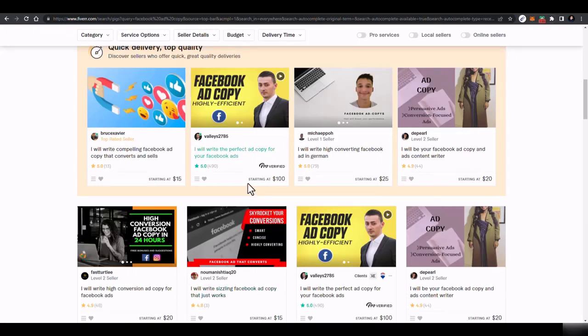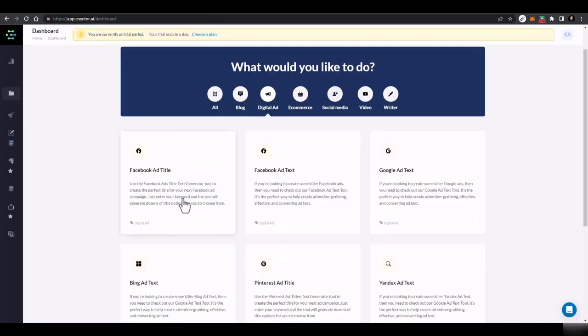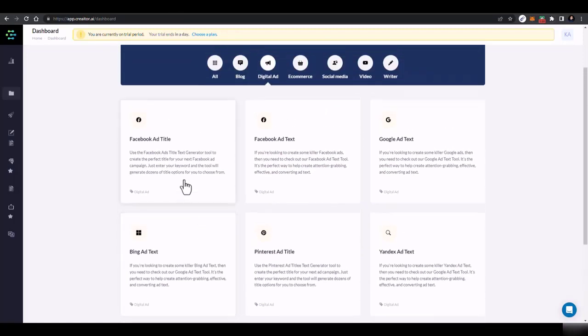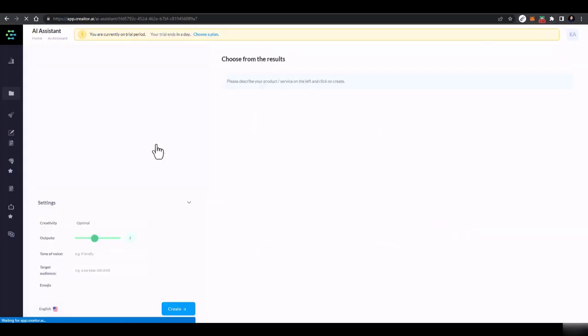Now I am not telling you to provide services on Fiverr, because there is too much saturation, but I'll tell you how you can get clients for these ad copy services as well. Now we'll explore these services and how we can use this. First of all, we have this Facebook ad title.